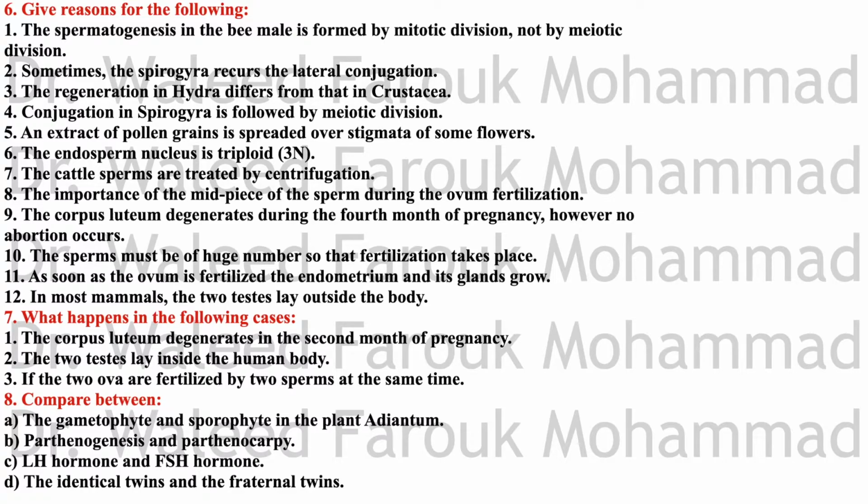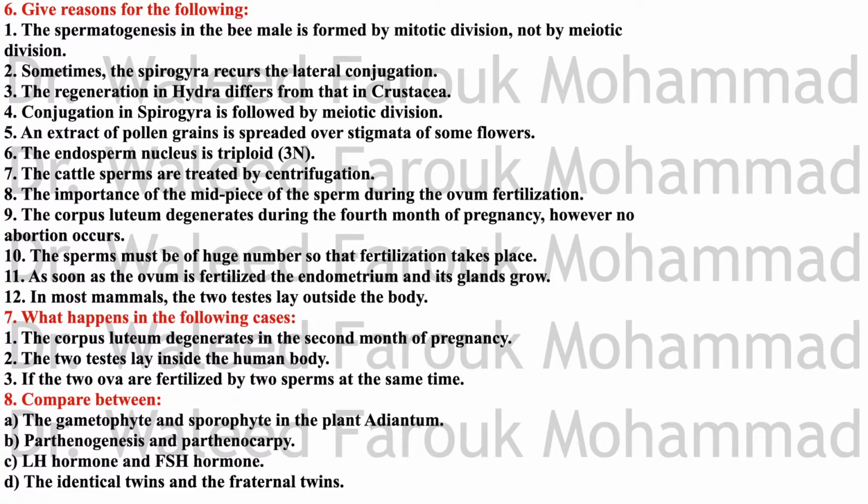The cattle sperms are treated by centrifugation. The control of sex of the newborn of the cattle by separation of the sperms with X chromosomes from sperms with Y chromosomes, and then using artificially only one type of these sperms to produce only males. Some prefer males, some prefer females, some prefer males for meat or females for reproduction or milk production.